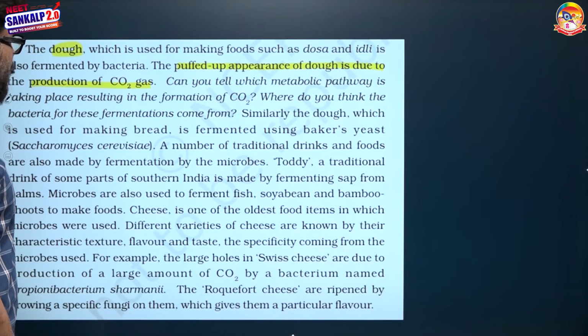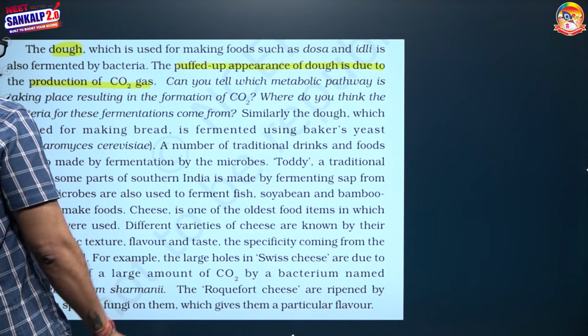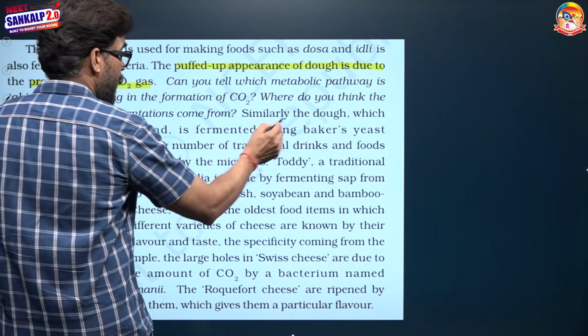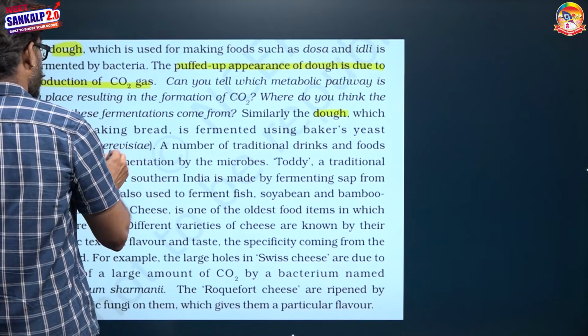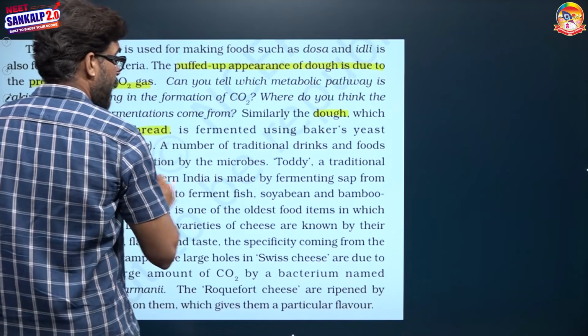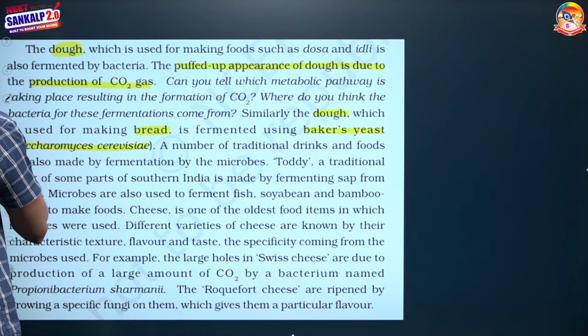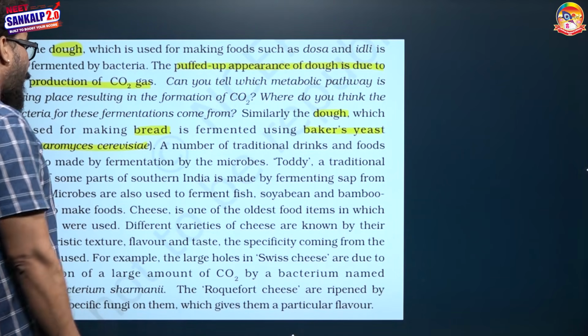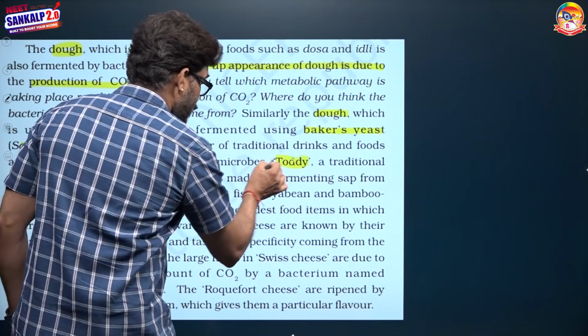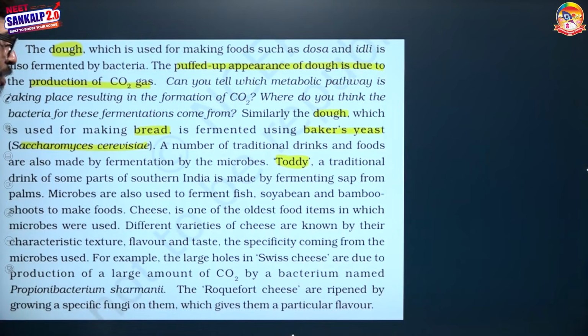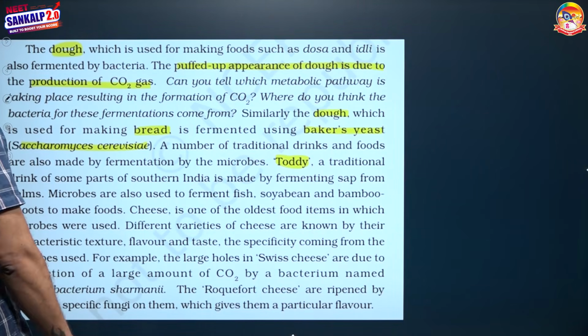A number of traditional drinks, and the dough of bread, have baker's yeast, Saccharomyces cerevisiae. Toddy is a traditional drink of some parts of southern India.